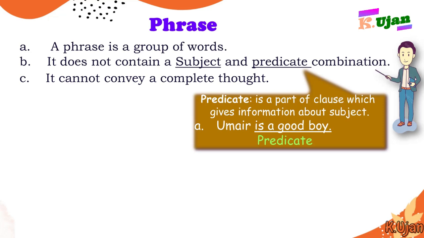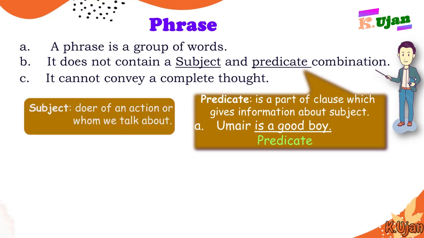Except Umair, or except the subject, the other part in a sentence or clause is known as a predicate. And as we already know, the subject is the doer of an action, or whom we talk about in the sentence. So here we are talking about Umair. So this is a subject.